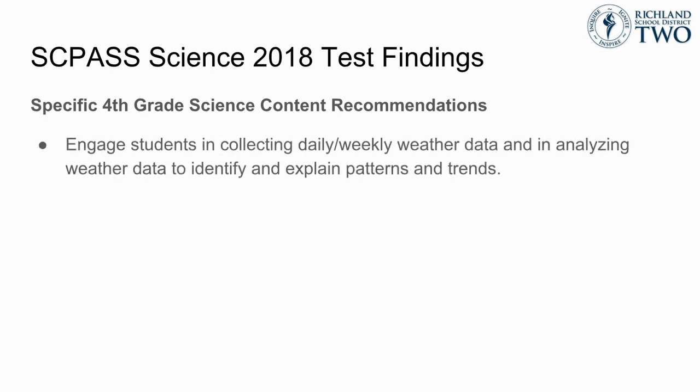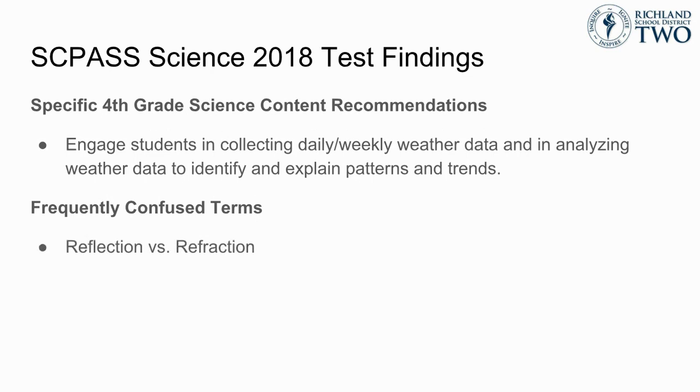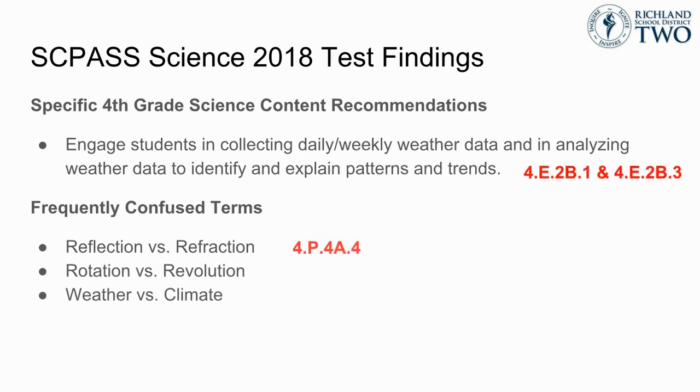In the weather unit, our 4th graders need to be collecting weather data on a daily and weekly basis, not only for their local weather data, but also for long-term climate data and data from different regions. Additionally, the following terms that come up in the 4th grade science units are often confused by our students. From the light unit, reflection and refraction. From the astronomy unit, rotation and revolution. And from the weather unit, weather and climate. The following are the specific science indicators that are aligned to these often missed concepts.